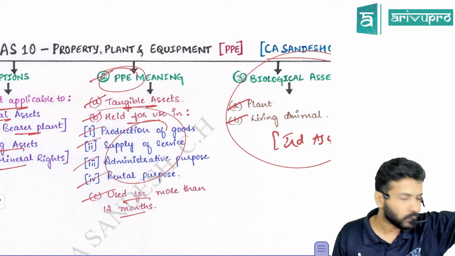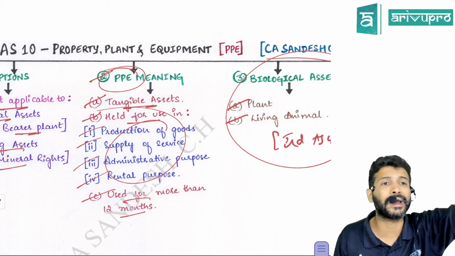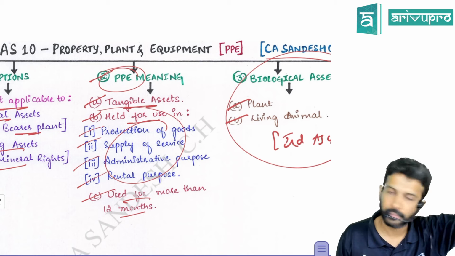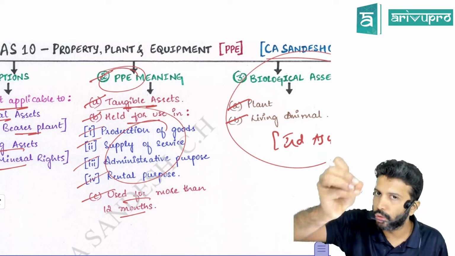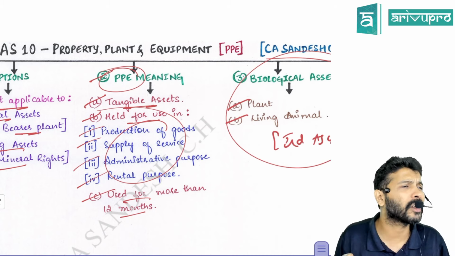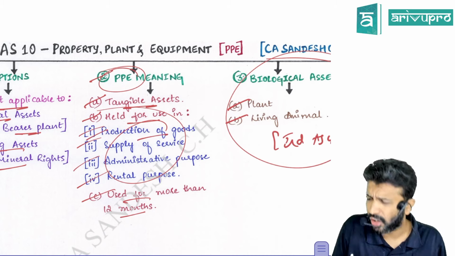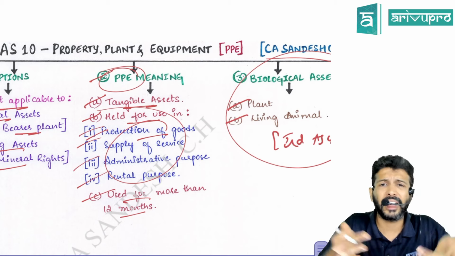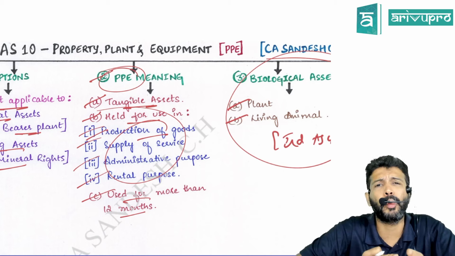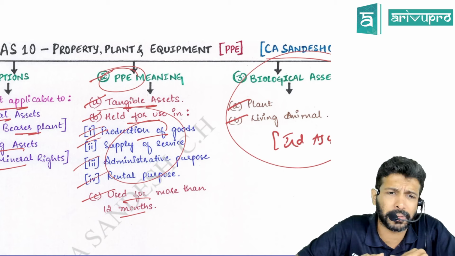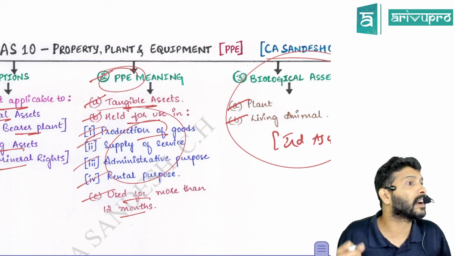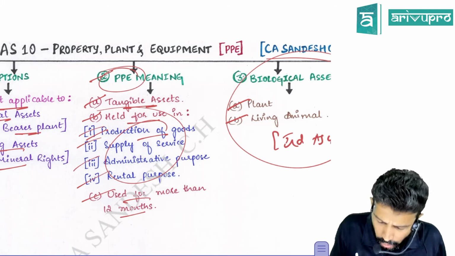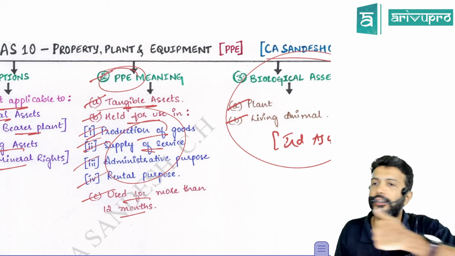One, it should be a tangible asset, meaning you should be able to see, touch and feel it. Second, you should use that PPE for some purpose, either to produce goods or render service. That's the very intention of purchasing a fixed asset. Like if we have purchased a laptop and iPad, for what purpose? We are not selling goods, but to render service, we are using all these assets.